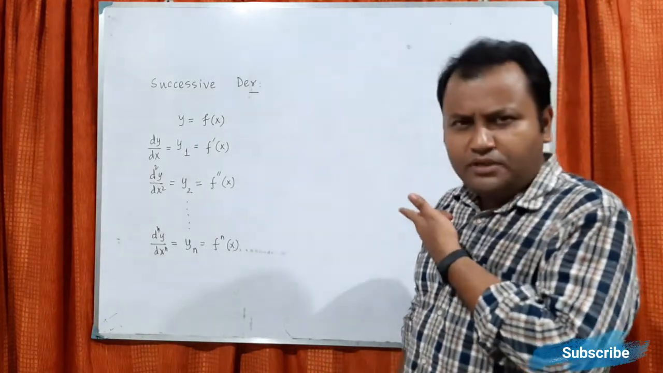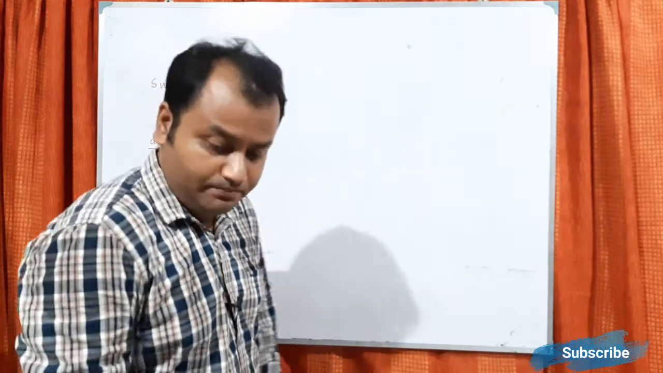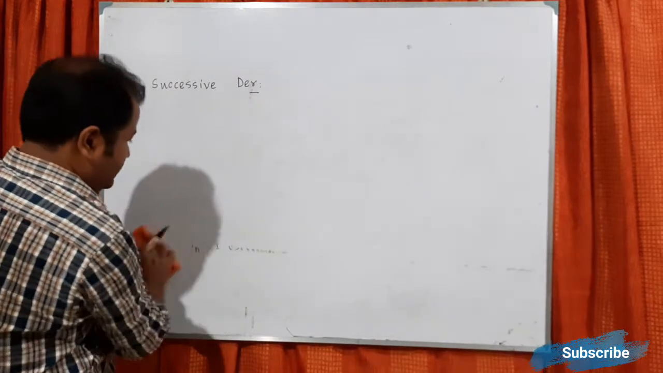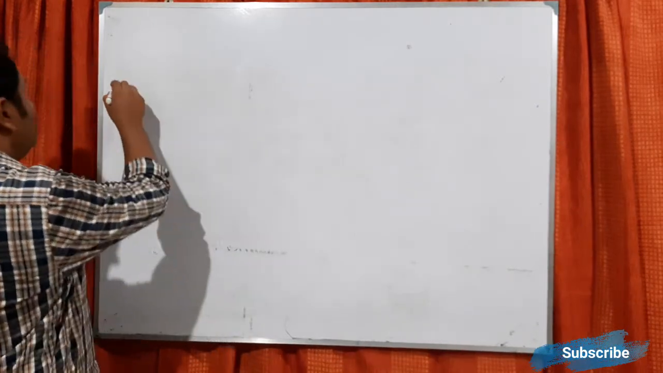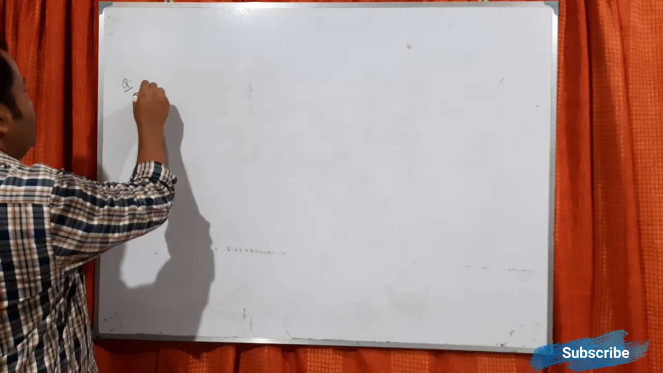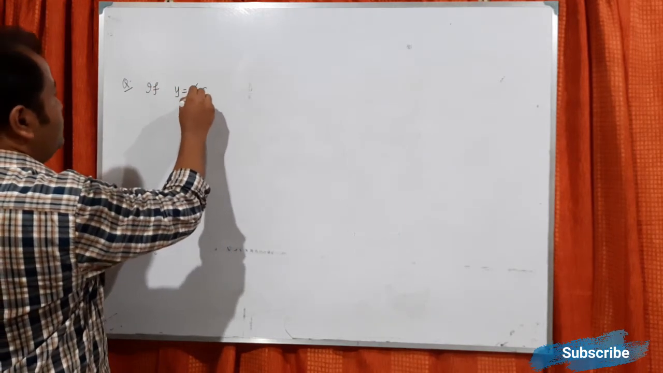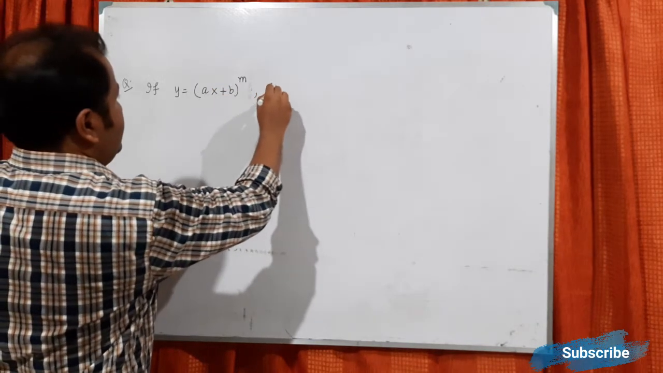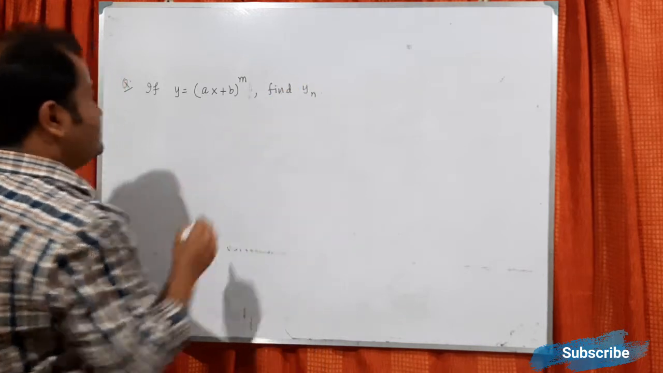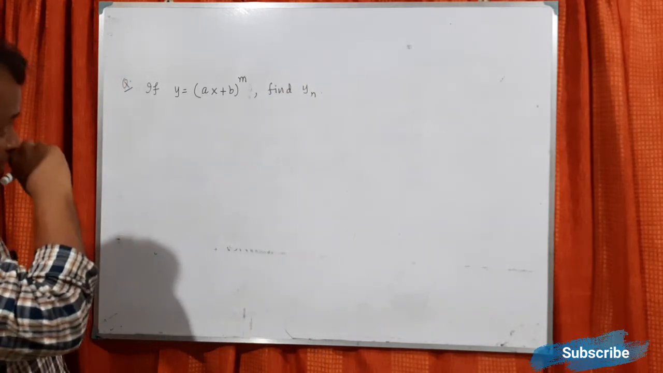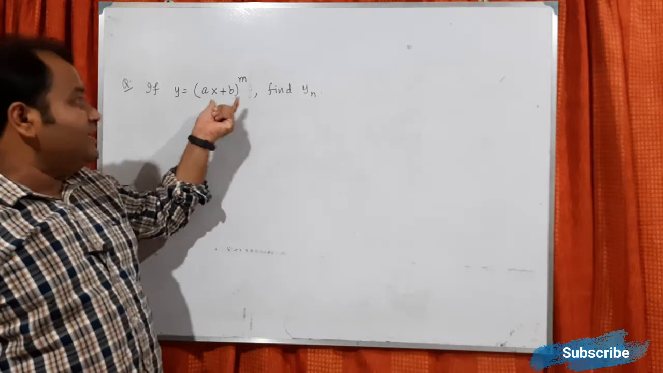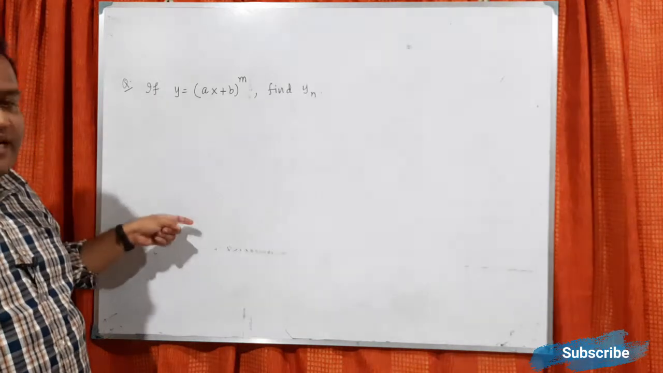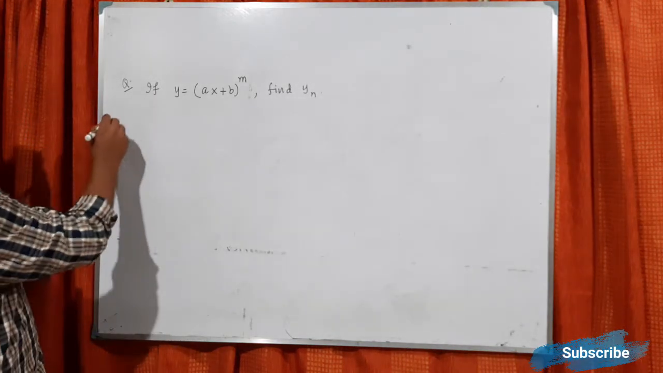Okay, so it may look a bit complicated. Let me make it easy. Let me start a problem. You see, the problem approach is very, very important. Say, if y equals (ax plus b) power m, find yn. So this question has come in exam. So now one function is given, you have to find the nth derivative. Okay, so you have to find the general form of derivative. So now how to do this one?